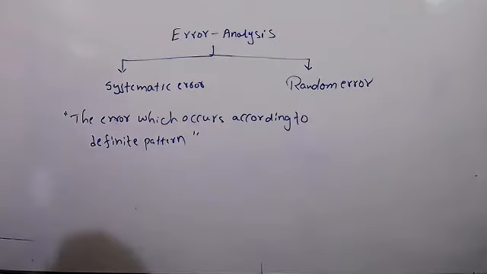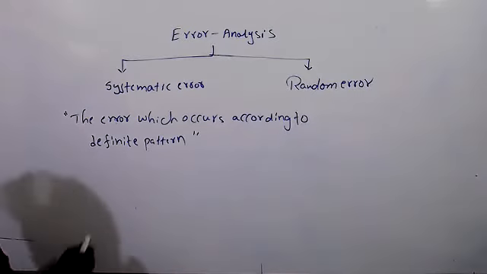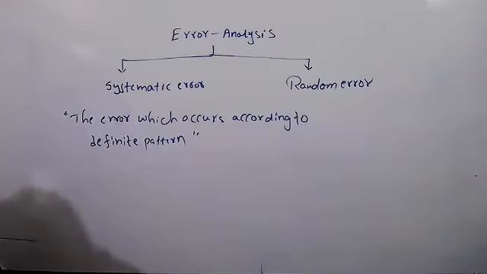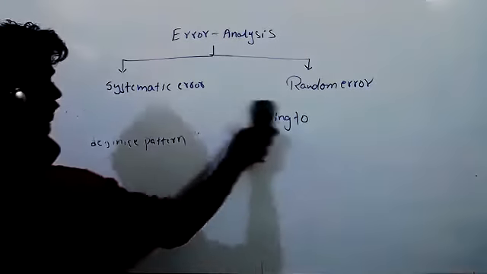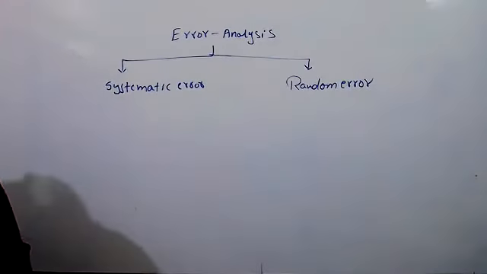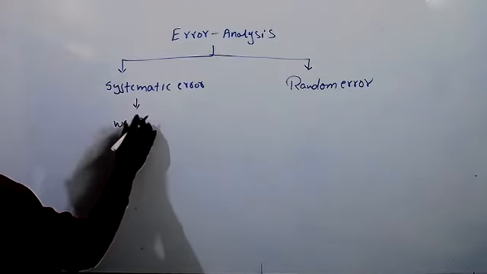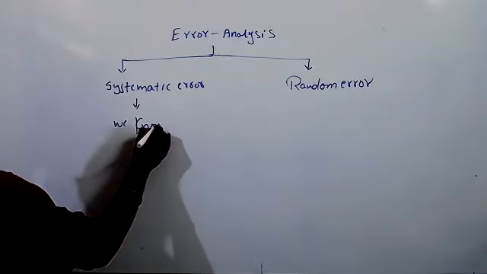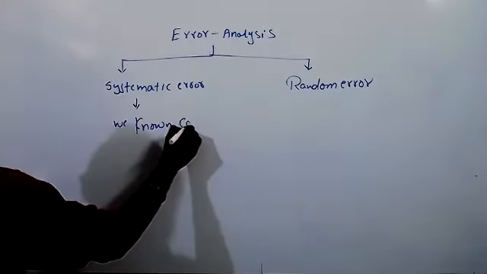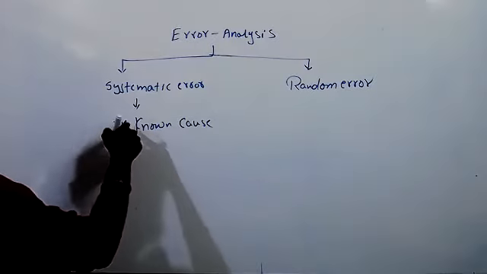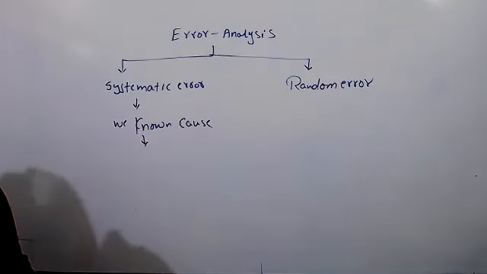Yes, sir. What is systematic error? The error which occurs according to a definite pattern. So there is a reason. We know the cause why it is occurring, and we can remove this error.